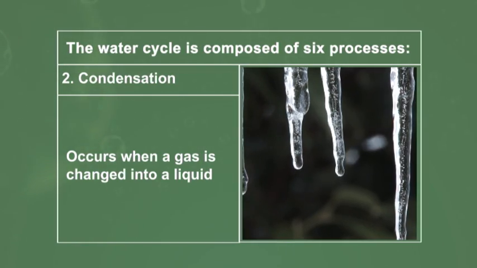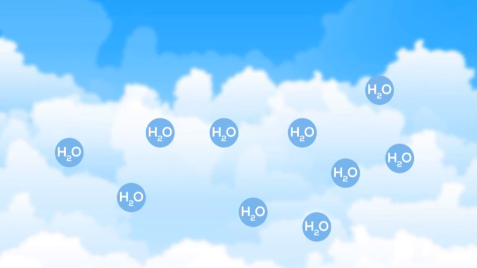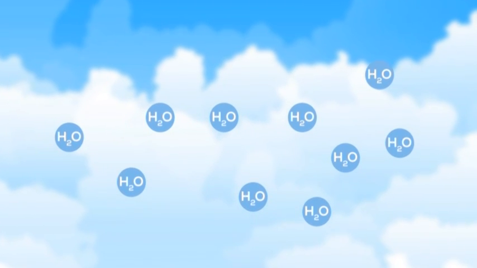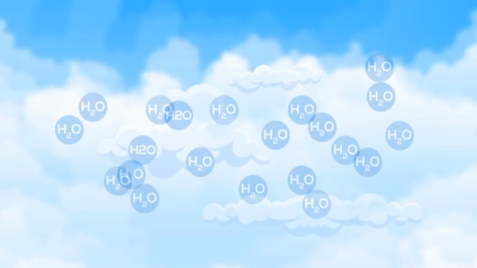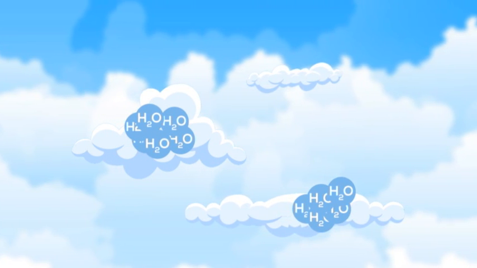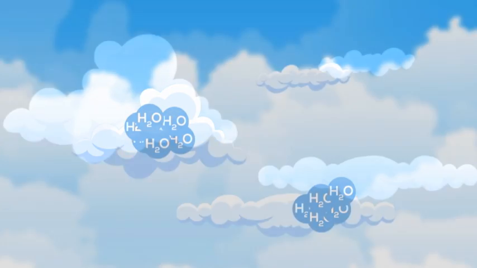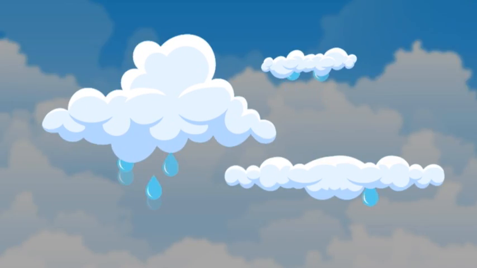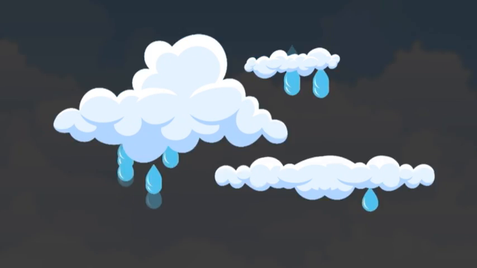2. Condensation, the opposite of evaporation. Condensation occurs when a gas is changed into a liquid. It occurs when the temperature of a vapor decreases. When the water droplets formed from condensation are very small, they remain suspended in the atmosphere. These millions of droplets of suspended water form clouds in the sky or fog at ground level. Water condenses into droplets only when there are small dust particles present around which the droplets can form.